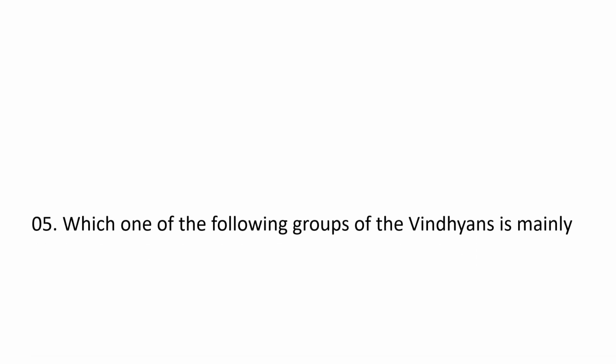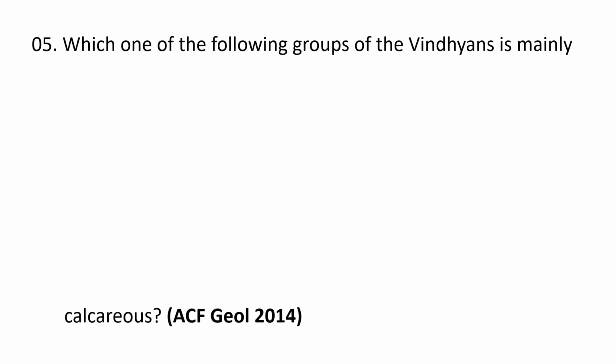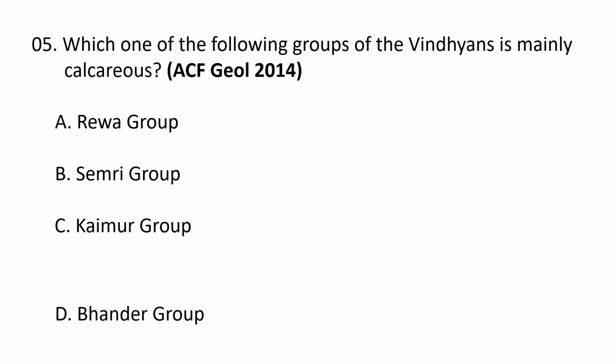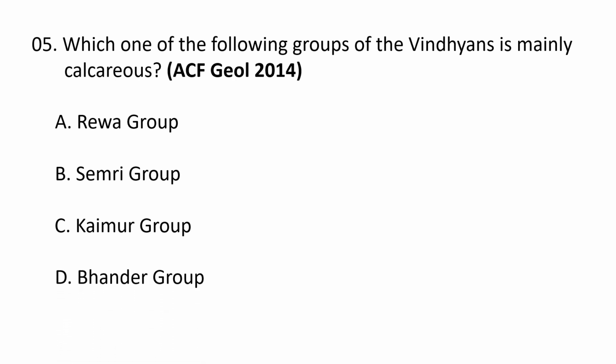Next question. Which one of the following groups of the Vindhyans is mainly calcareous? A. Rewa group. B. Semri group. C. Kaimur group and D. Bhander group. So, the correct option is Semri group. The lower part of the Vindhyan system is made up of calcareous rocks, and traditionally the Semri group is referred to as the lower Vindhyans, whereas the Kaimur, Rewa and Bhander are the upper Vindhyans. The lower part, that is the Semri group, is mainly calcareous. B is the correct option.